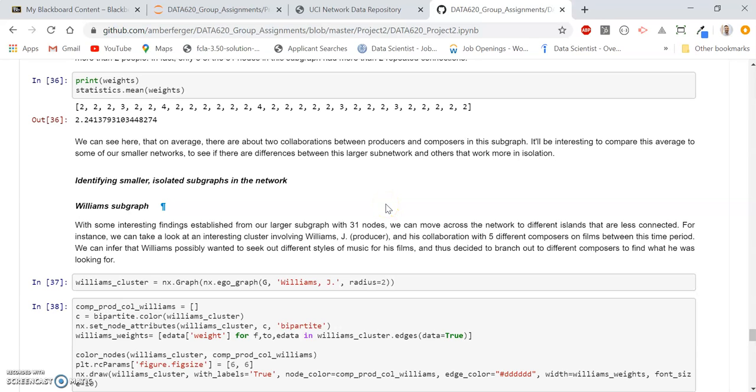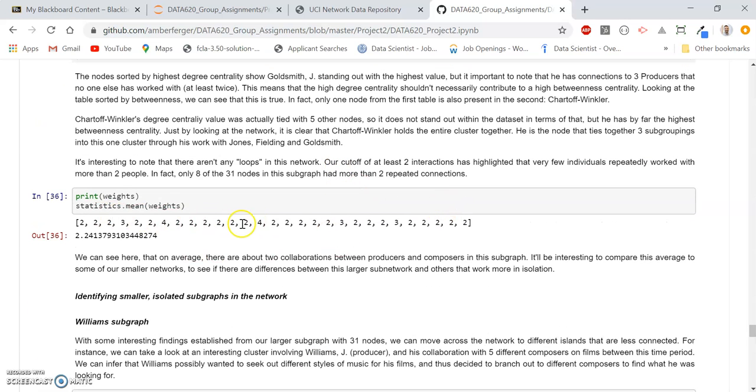Additionally, it's interesting to note that there weren't any loops in this subnetwork, in that, at least at our threshold of 2 interactions, very few individuals repeatedly worked with more than 2 people. We can see here, when we look at the edge weights, that only 8 of the 31 nodes in the subnetwork had more than 2 repeated collaborations.